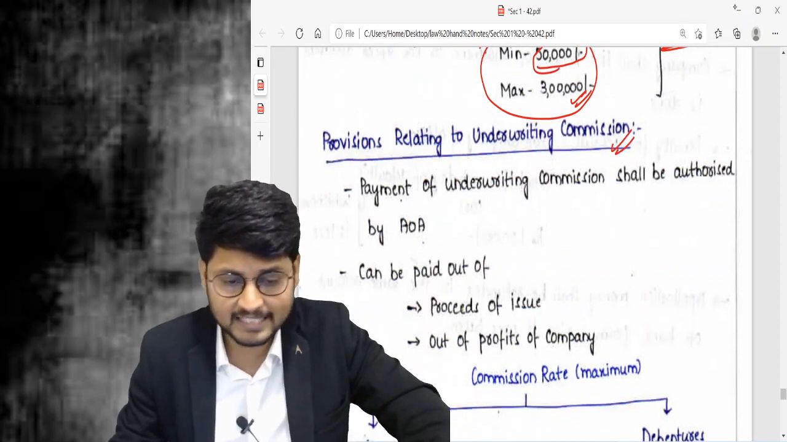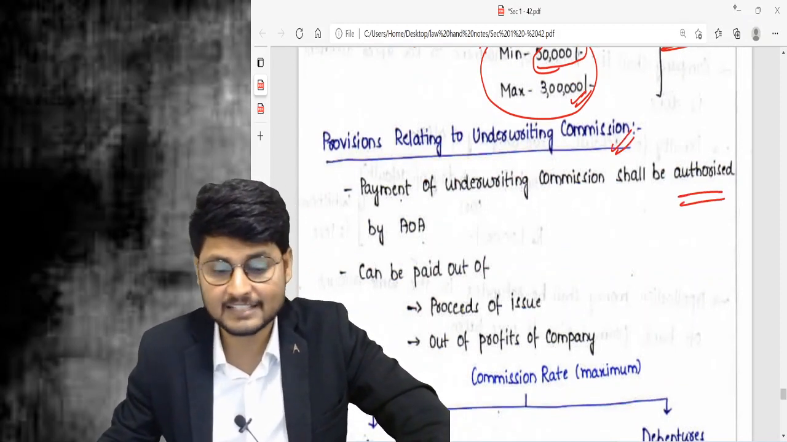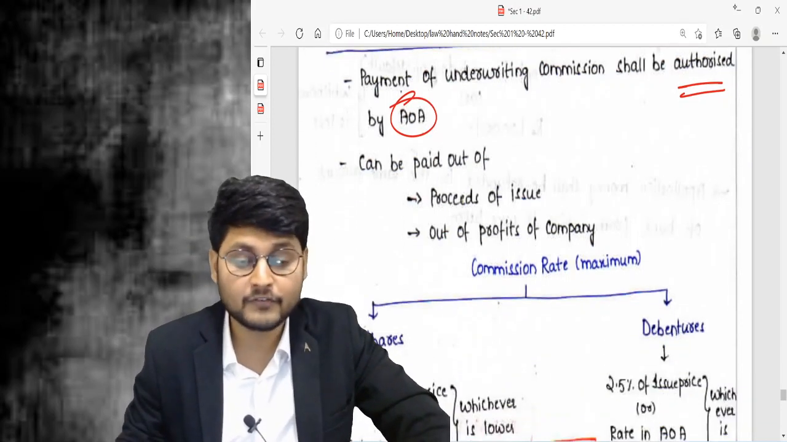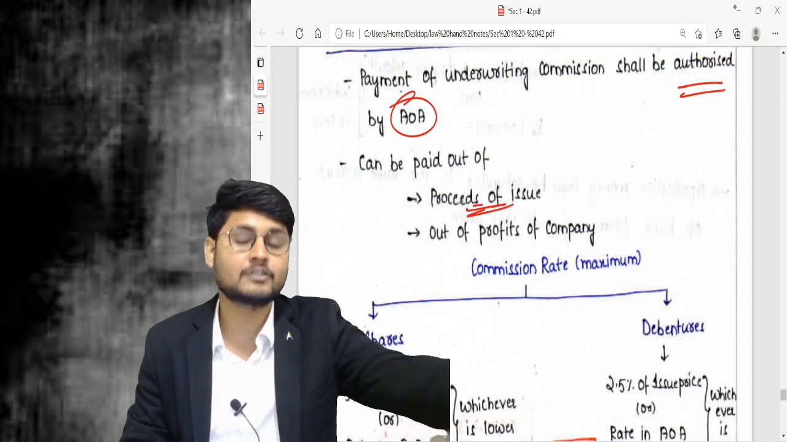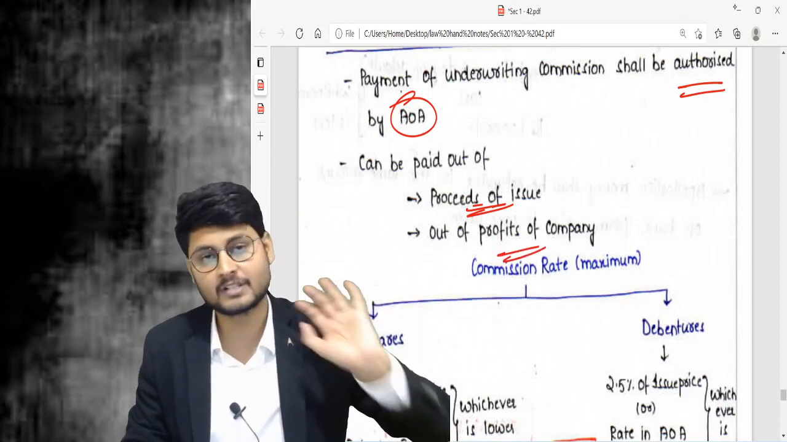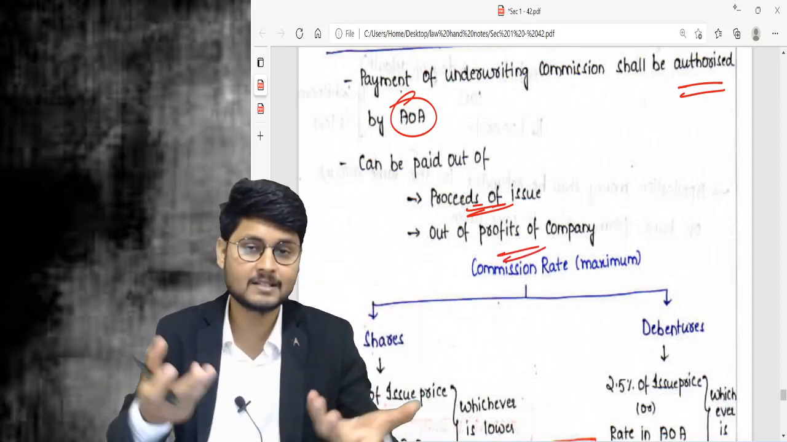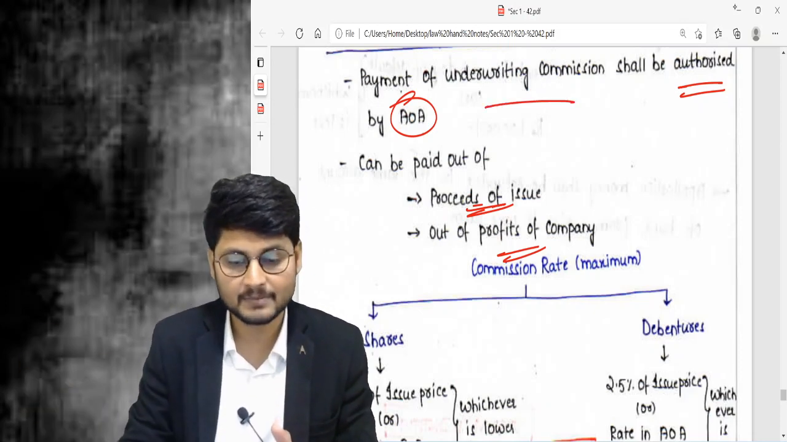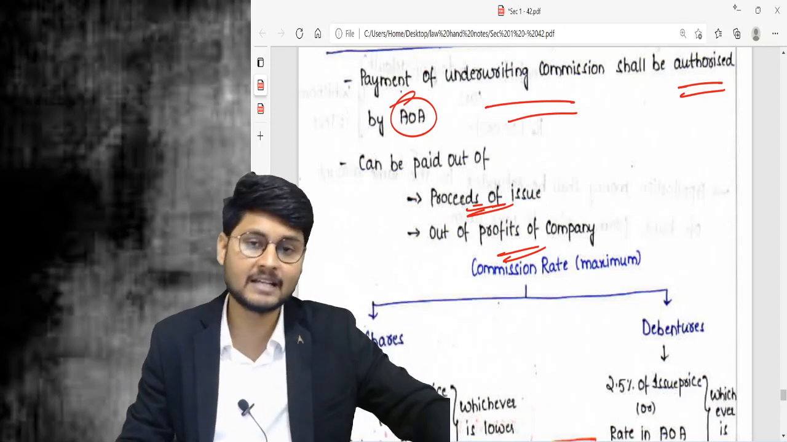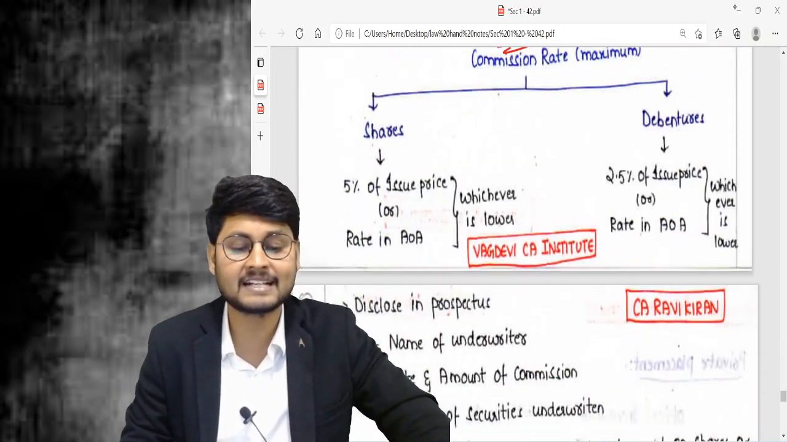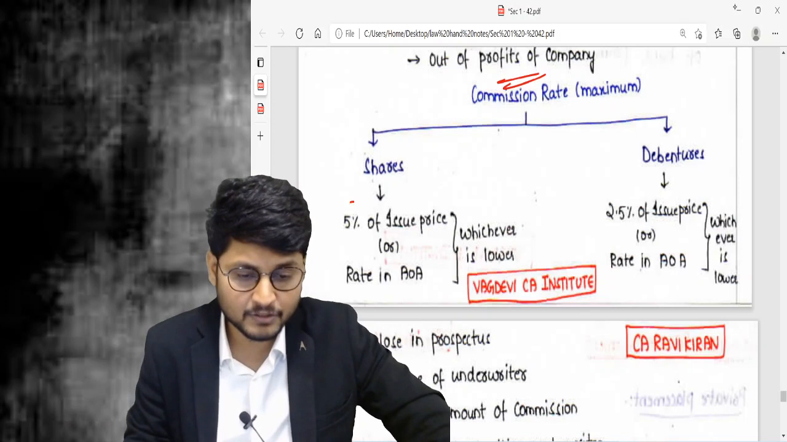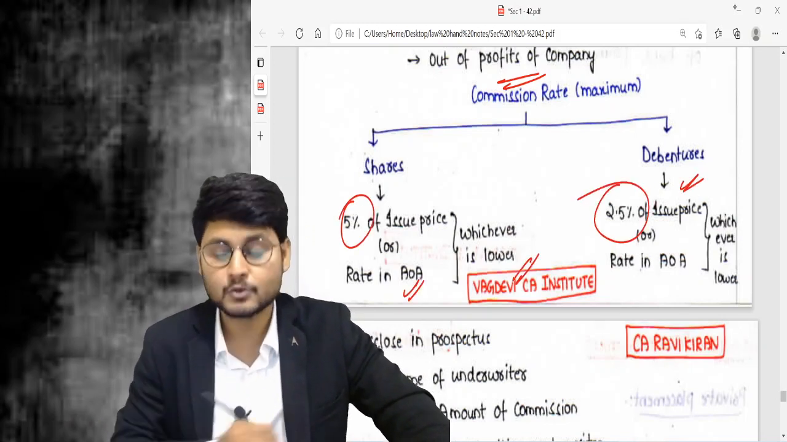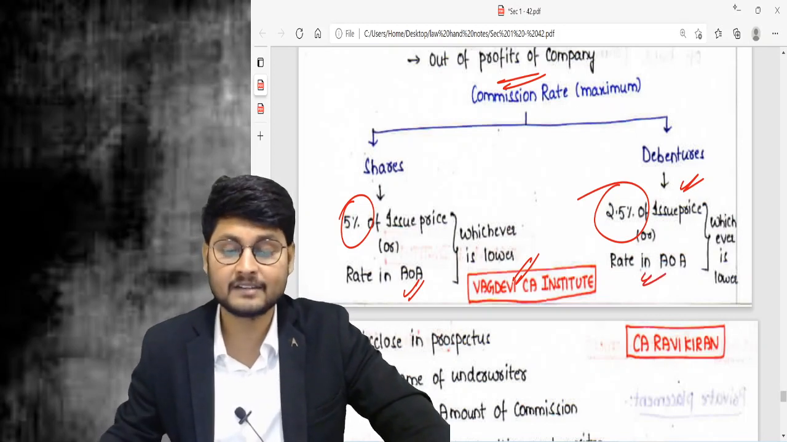Provisions related to underwriting commission. Underwriting commission may be paid only when it is authorized by the AOA. This is point number 1, which is clear. It can be paid out of free reserves or proceeds of the issue, or out of profits of the company. So whatever money we get from the allotment of securities, from that you can pay underwriting commission. Also from the profits of the company you can pay underwriting commission. What will be the maximum rate you can pay? It is 5% of the issue price or the rate in the AOA, whichever is lower. In case of debentures, it is 2.5% of the issue price or the rate in the AOA, whichever is lower.